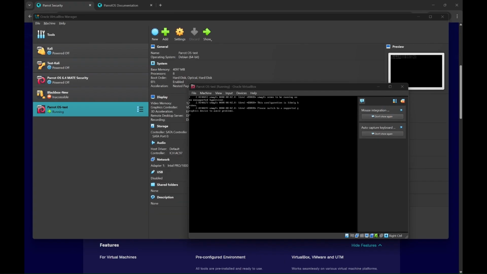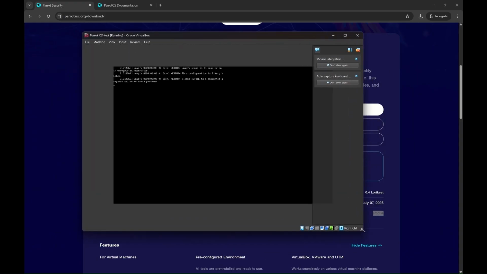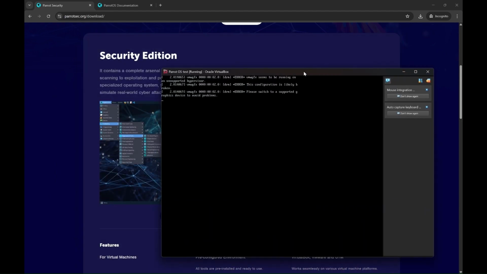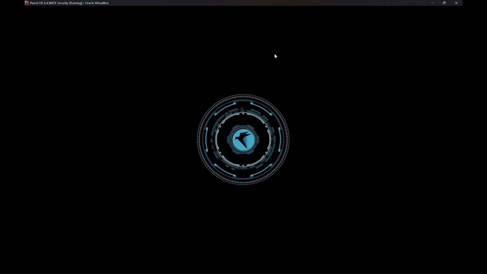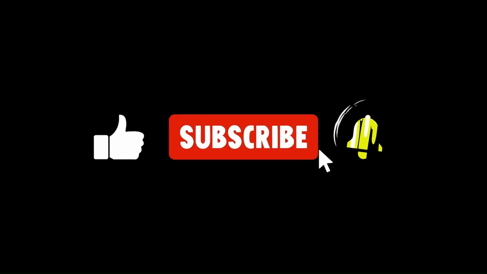All right, let's double click on the new VM or start it. So once we hit start, we can sit back and admire our hacking themed desktop. So now you can see the booting started for the Parrot OS. Personally, I like Parrot OS because it has the enum surf feature that I really like, and the UI is cleaner than Kali. So here we can see the Parrot OS started, guys.